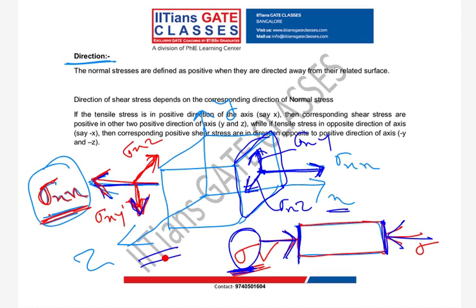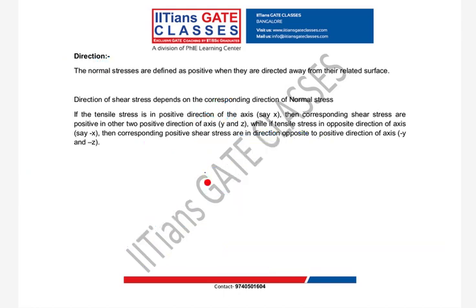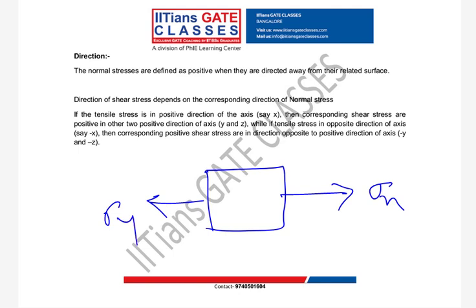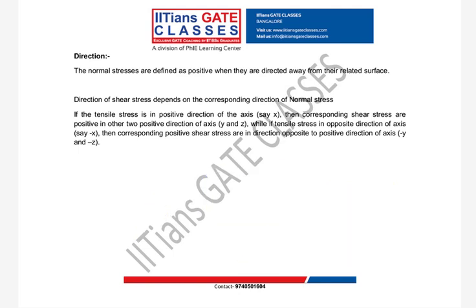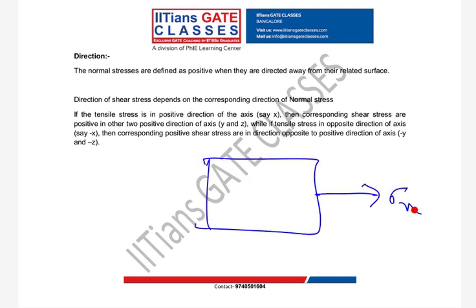Now I will tell you an example. We can have one simple example. It's two-dimensional. So this is my sigma x, this is my sigma y.